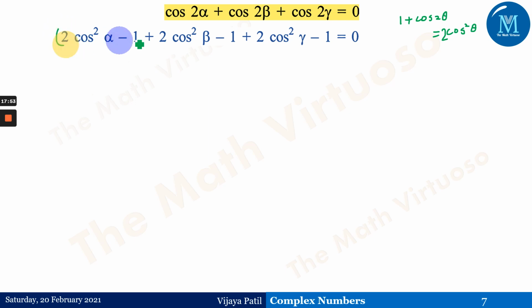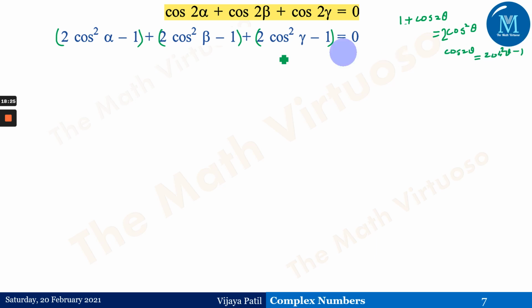If you observe here, this is the identity we have used. So cos of 2 alpha is this. Okay, so we have used this identity: 1 plus cos of 2 theta is 2 times cos square theta, so cos of 2 theta will be 2 times cos square theta minus 1.